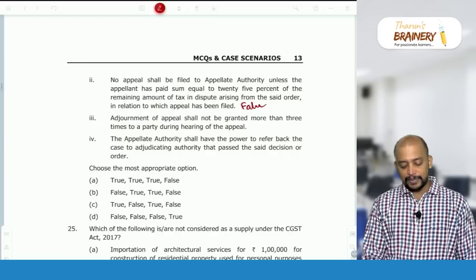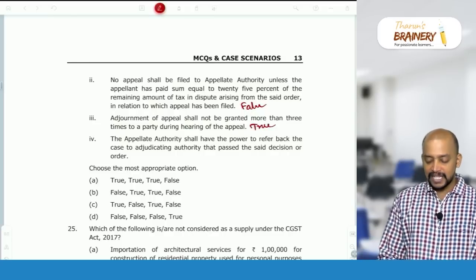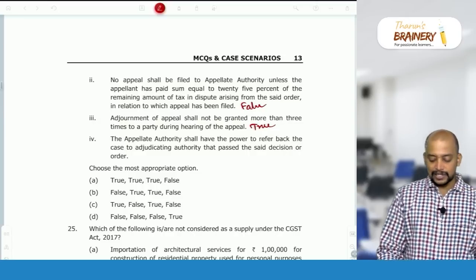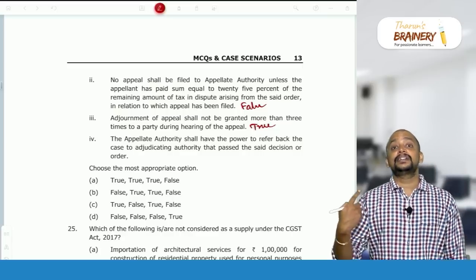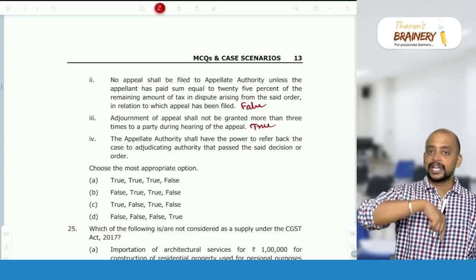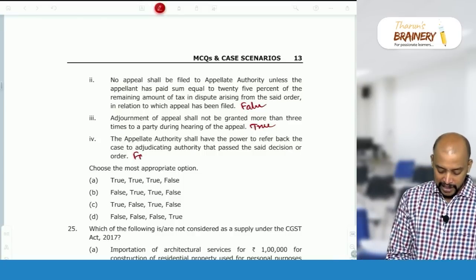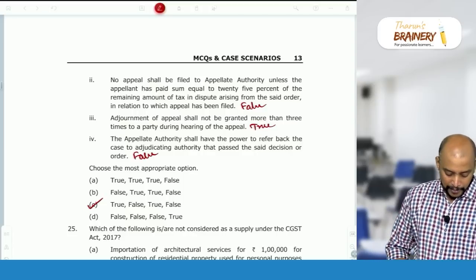Adjournment of appeal shall not be granted more than 3 times to a party during hearing of the appeal. True. So maximum 3 adjournments. The appellate authority shall have power to refer back the case to adjudicating authority. No, appellate authority does not have the power. It is only the appellate tribunal which has the power. Appellate tribunal can refer the matter back for fresh adjudication, but appellate authority cannot do so. So this statement is false. Therefore true, false and true, false will be taken as the answer, option C.